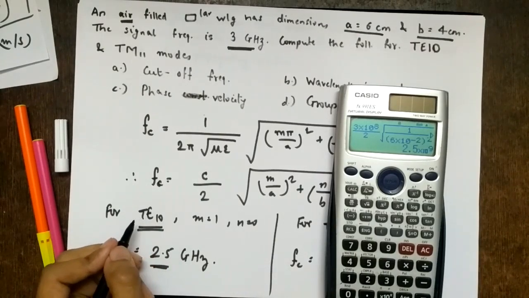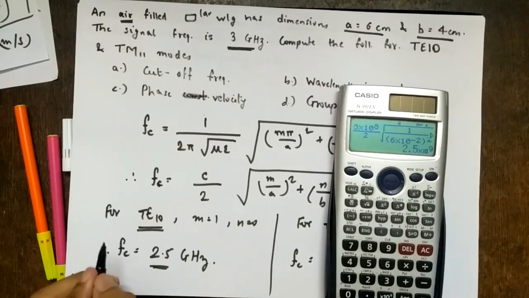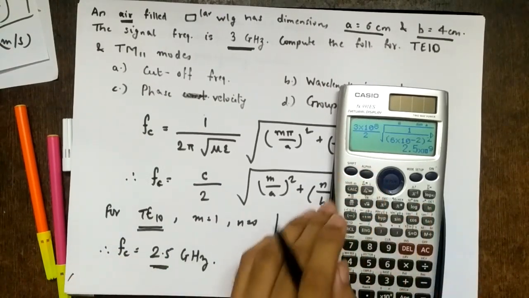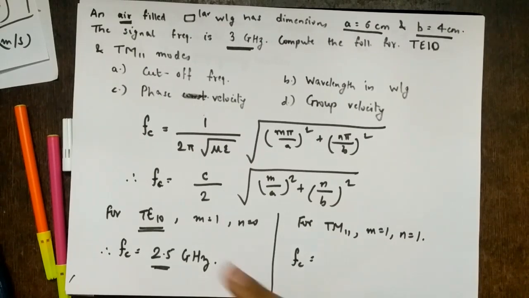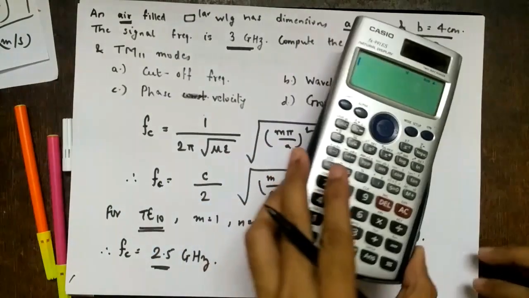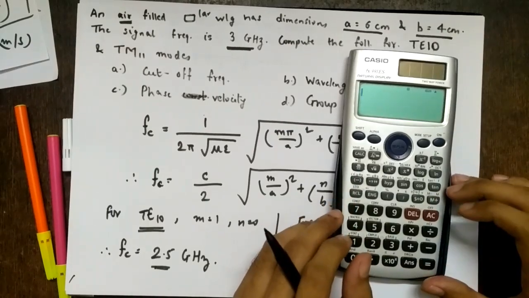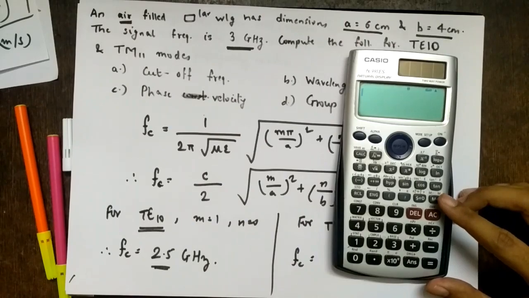Again, what is the dominant mode? It is the mode with the lowest cutoff frequency, the one which propagates inside the waveguide, right? That is called the dominant mode. So why is it very important? Why do you always talk about the dominant mode? Because for a rectangular waveguide, only this mode will propagate without any interference from other modes. So there will not be any noise or distortion from other modes here. That is why it is very important, right?